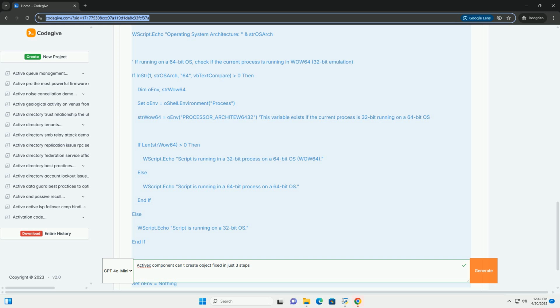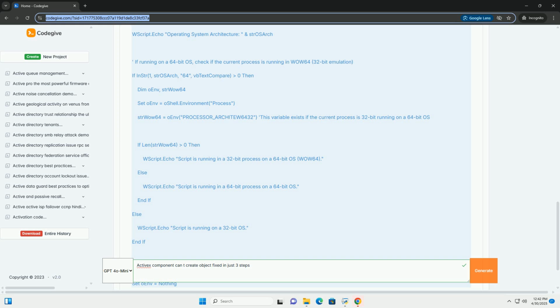5. Check for conflicting software. Sometimes, other software installed on your system can conflict with ActiveX components. For example, certain antivirus programs, firewalls, or security software might be interfering with the component's execution. Try temporarily disabling any security software to see if it resolves the problem. If it does, you'll need to configure the security software to allow the ActiveX component to run.